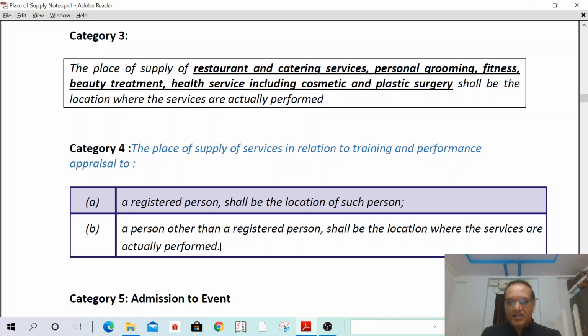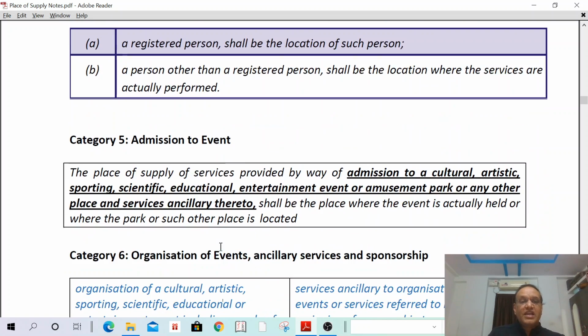Okay. Next, admission to event. The place of supply for services provided by way of admission to a cultural, artistic, sporting, scientific, educational, entertainment event, amusement park, or any other place, or services ancillary to it, shall be the place where the event is actually held.